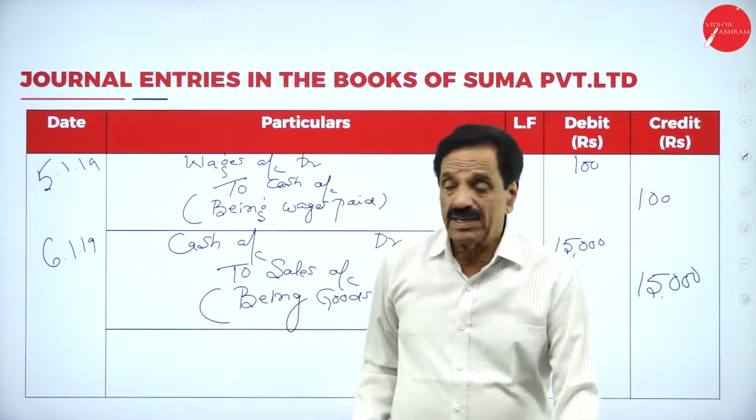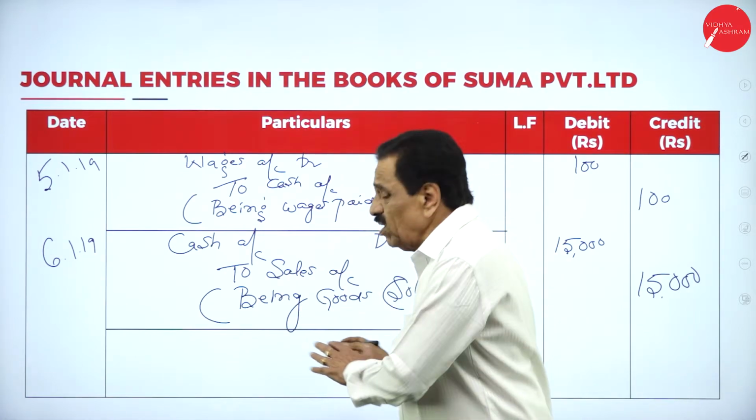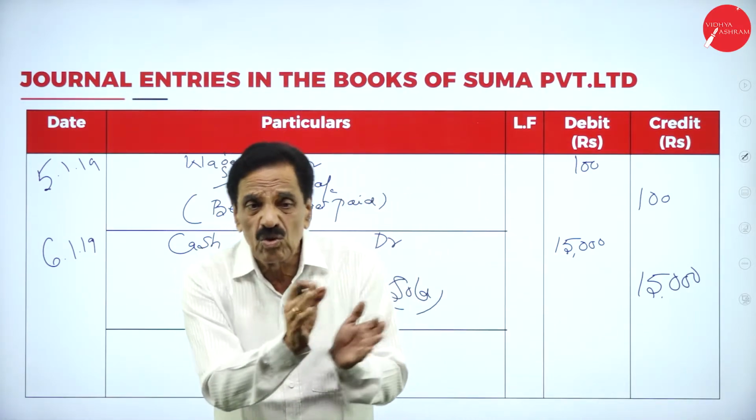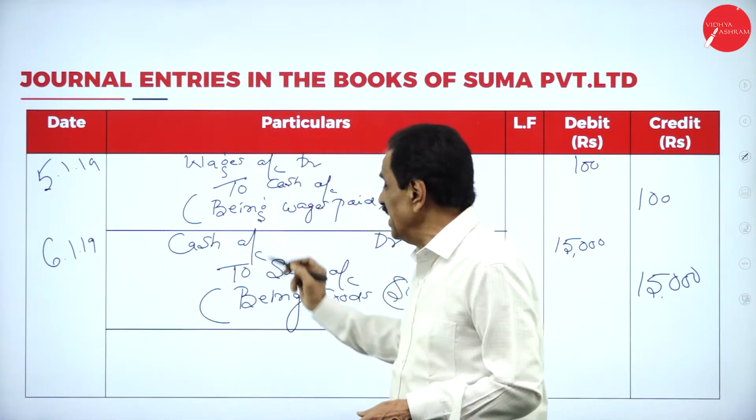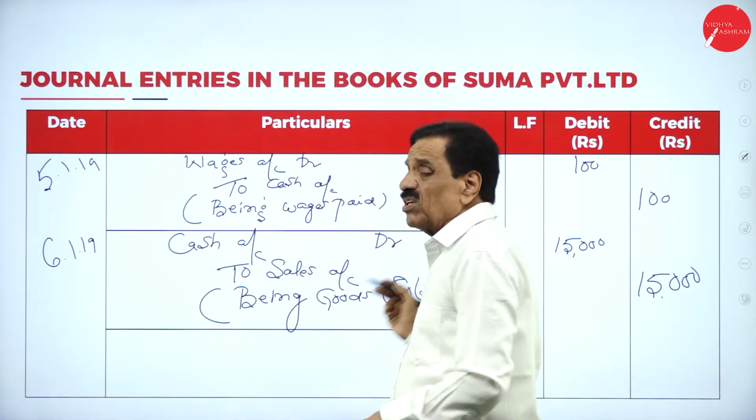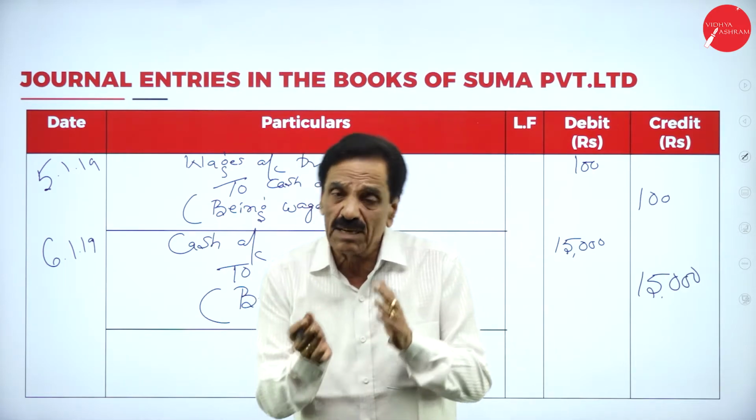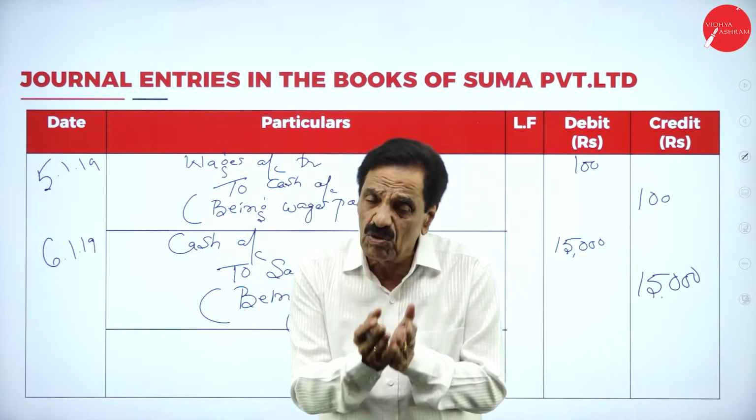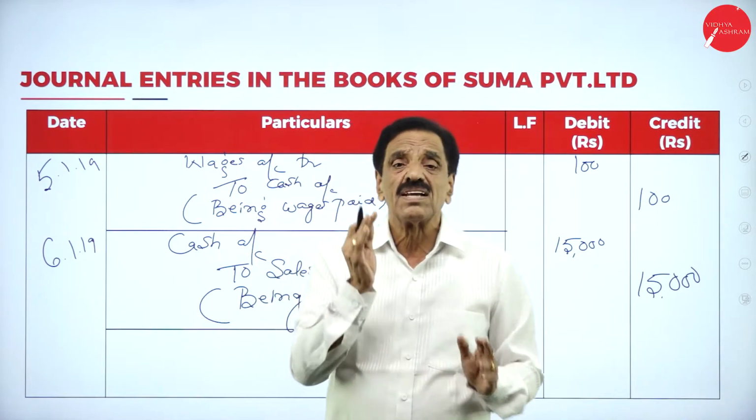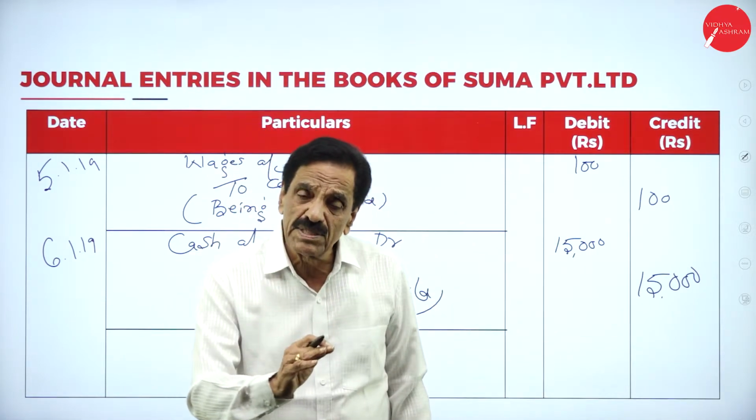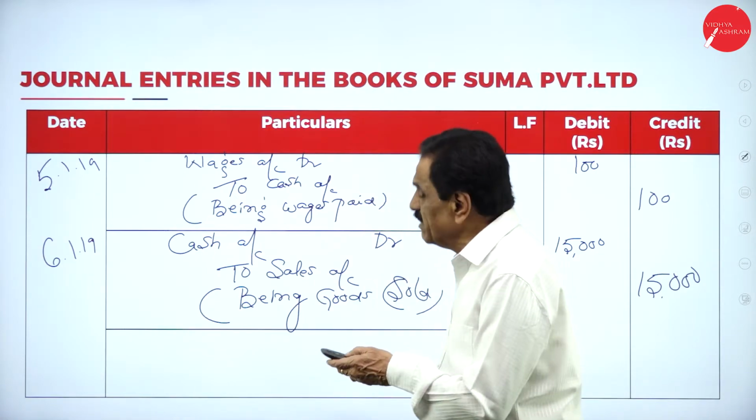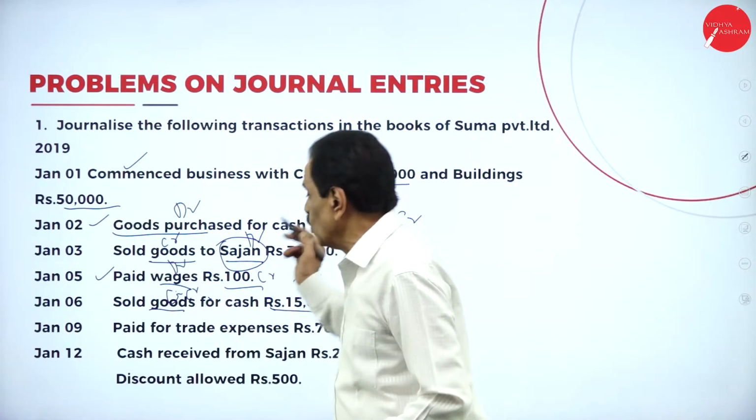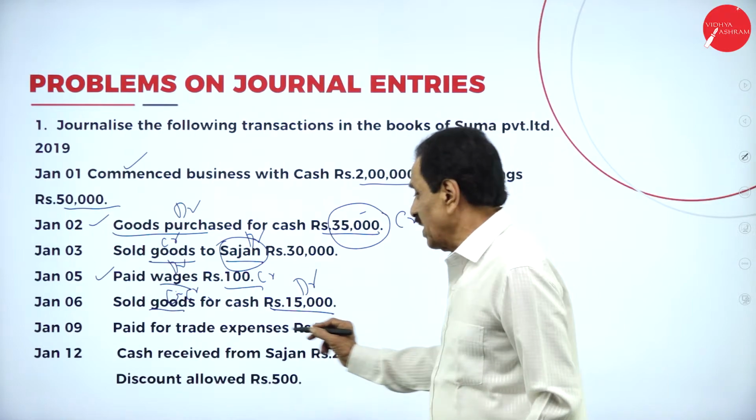We repeat the entry. Goods have been sold, cash has been received. Goods is going out, cash is coming in. So what's the entry? Cash account debtor to sales account. Cash comes under real account, sales means goods comes under real account. The real account says, debit what comes in, credit what goes out. We will move on to the next entry. So 6th is over. Come back to 9th.